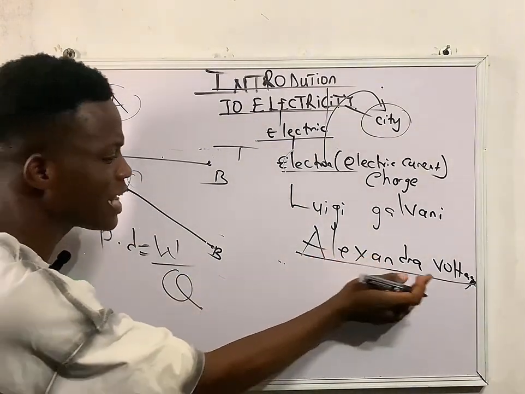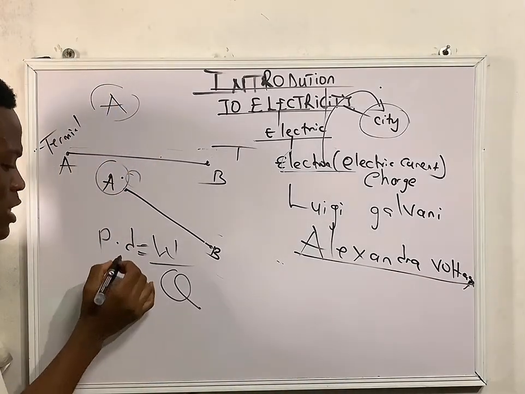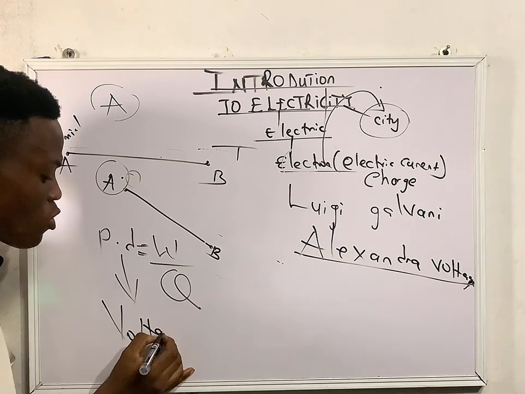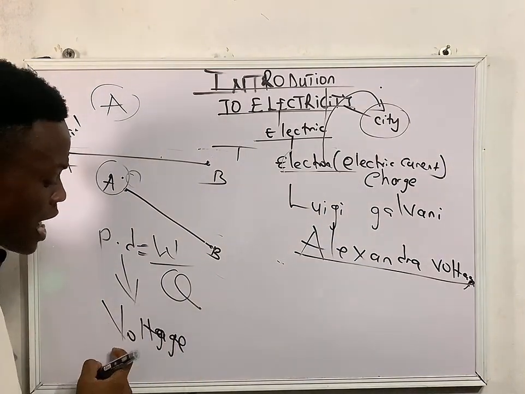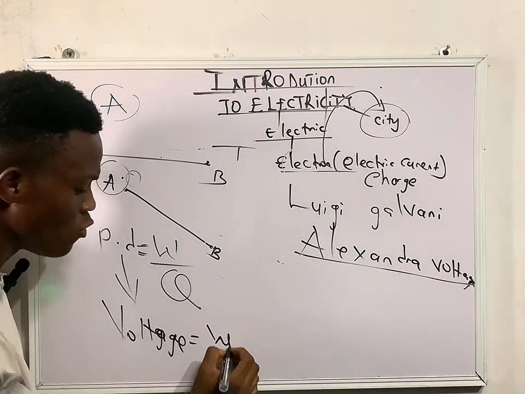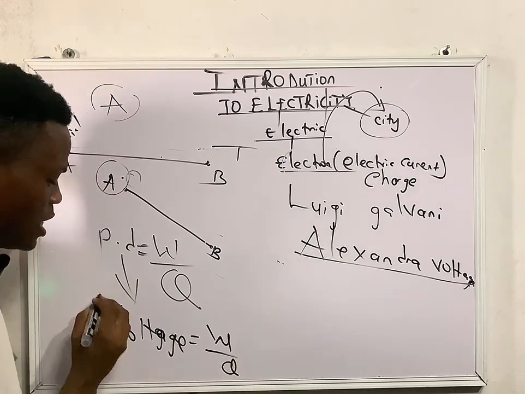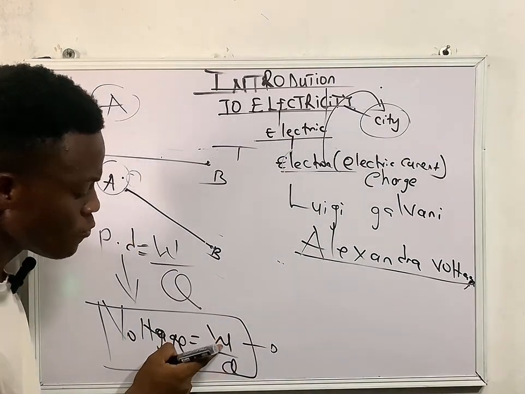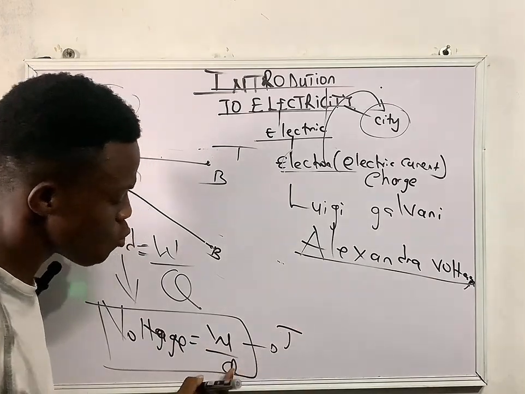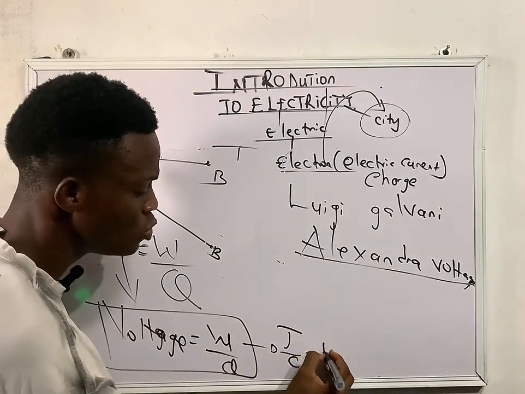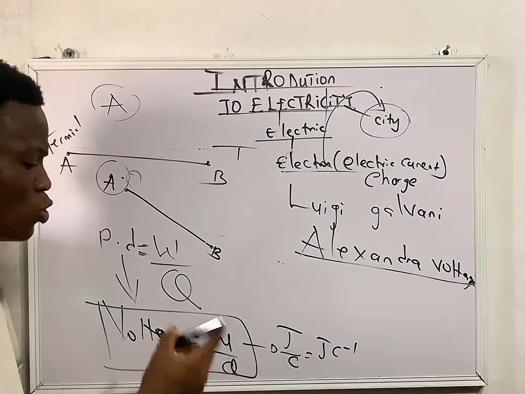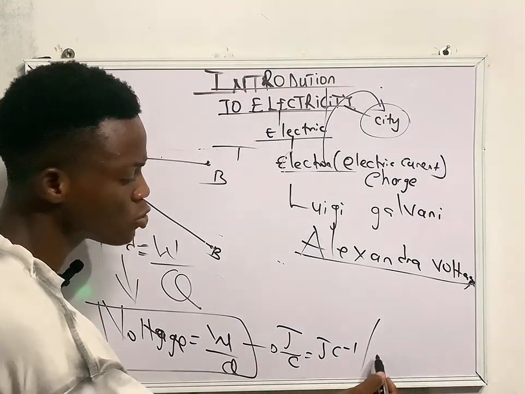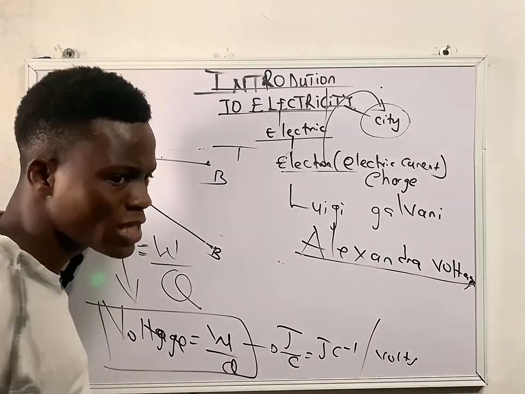So to honor this Alexander Volta, we call this potential difference voltage. That means I can say that voltage is equal to work done over quantity of charge. Keep this formula. The unit of work here is joule, while for charge it is coulomb. That is joule per coulomb. So to also honor Alexander Volta, we call the unit of voltage the volt. Are you getting my point at all?